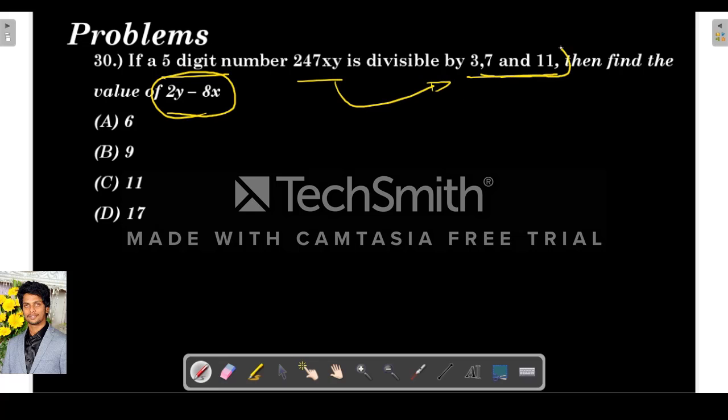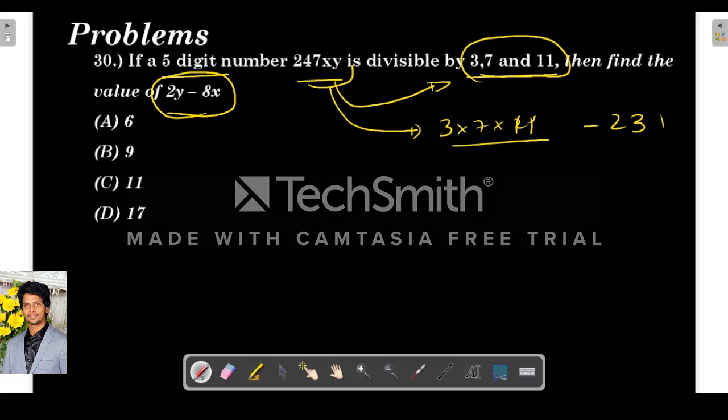I have told you, when a number is divisible by 3 prime numbers, 3, 7 and 11, it should be divisible by the product of the prime numbers also. So 21 into 11 is 231. Means when a number is divisible by 3, 7, 11, which are prime numbers, it should also be divisible by 3 into 7 into 11. So take the number as